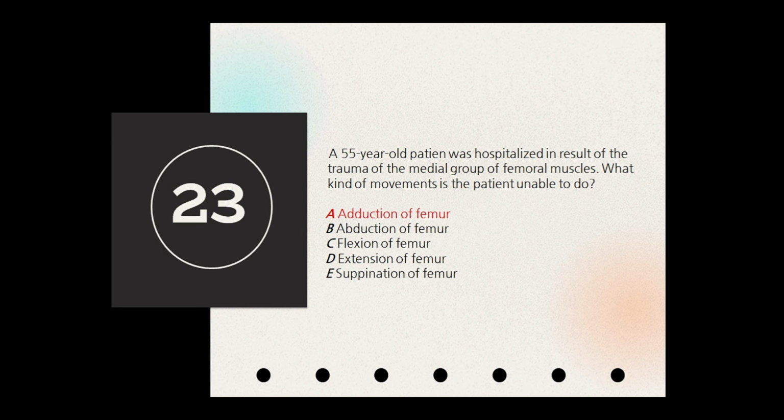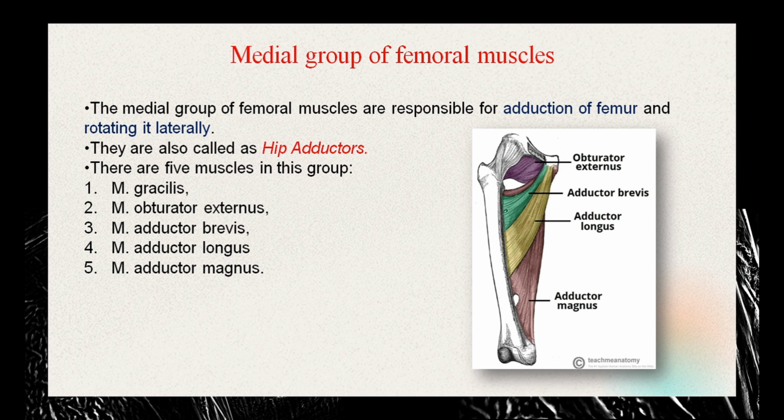Okay, so in the 23rd question, a 55-year-old patient is hospitalized as a result of trauma of the medial group of femoral muscles. It's asking about the kind of movements this patient is unable to do. So let's talk about the medial group of femoral muscles. As you can see in this video, they are located towards the medial side of the body. This medial group is responsible for the function of adduction of the femur and rotating it laterally.